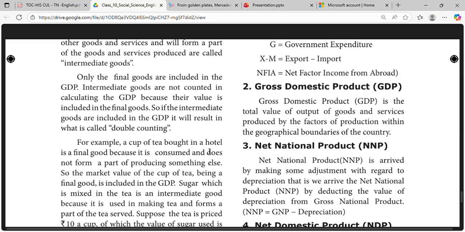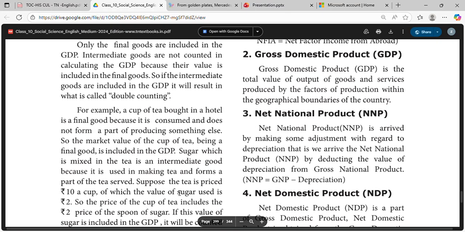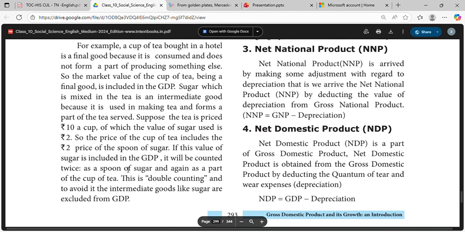For example, a cup of tea bought in a hotel is a final good because it is consumed and does not form a part of producing something else. So the market value of the cup of tea, being a final good, is included in GDP. Sugar which is mixed in the tea is an intermediate good because it is used in making tea and forms a part of the tea served. So suppose the tea is priced at rupees 10 a cup, of which the value of the sugar used is rupees 2. So the price of the cup of tea includes the price of the sugar. If the value of the sugar is included in the GDP, it will be counted twice, as a spoon of sugar and again as a part of the cup of tea. This is double counting, and to avoid it, intermediate goods like sugar are excluded from GDP.